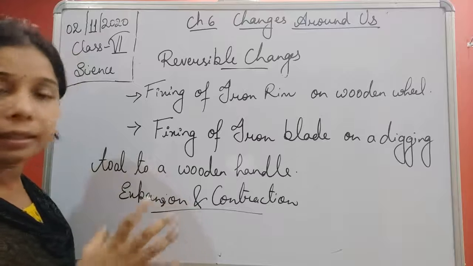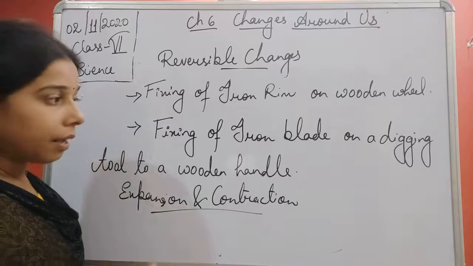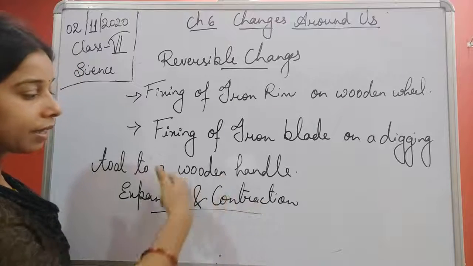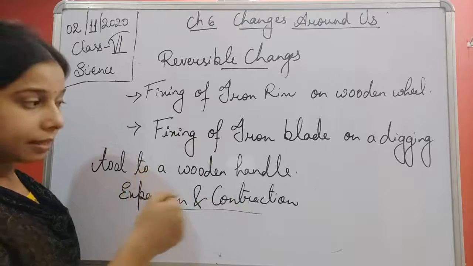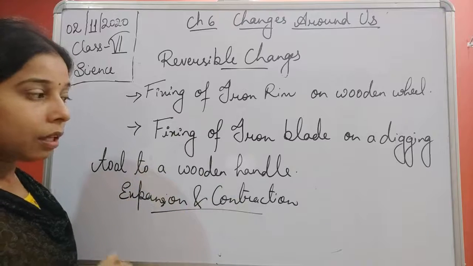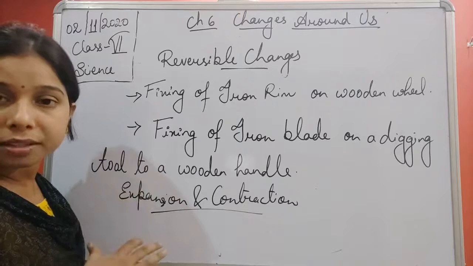When you supply the heat, the ring will expand. Now when it expands, you can simply put the wooden handle inside the ring, and then cool it down by throwing water over it.